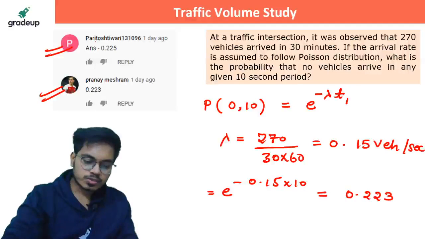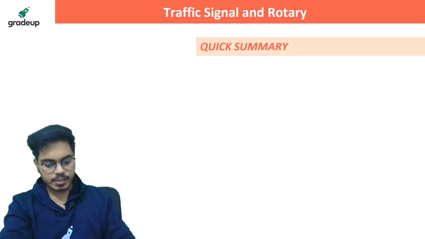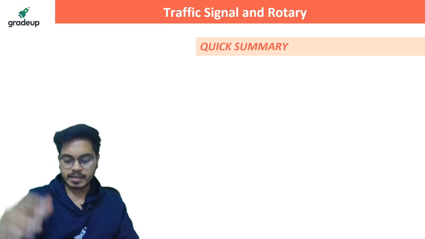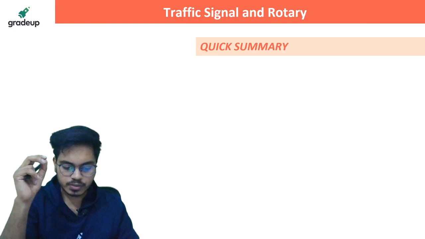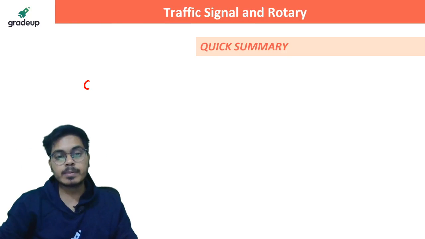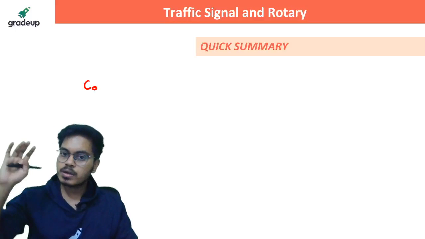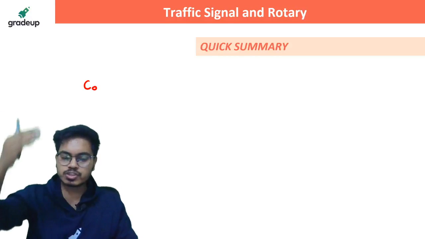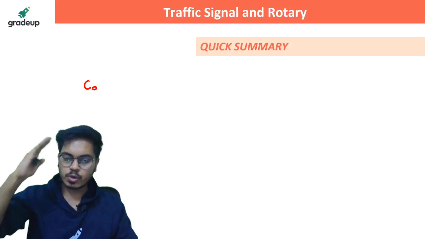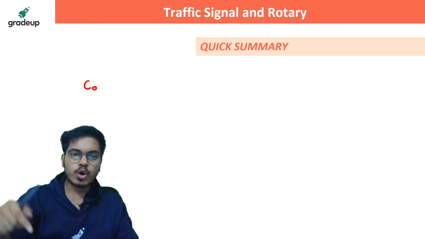Alright. Cool. So let's begin today's class, and we have to discuss traffic signal and your rotary design. In traffic signal, the only important thing is the Webster method, in which you have to find the optimum cycle length. What is cycle length? As you know, there is some time for which the green light will be on a traffic signal, and then amber, and then red. So the summation of the time for which all 3 lights are on is just one cycle, or cycle length.